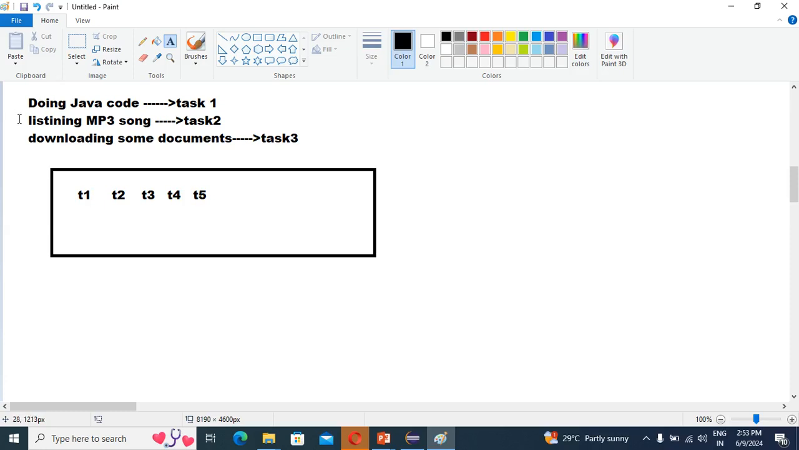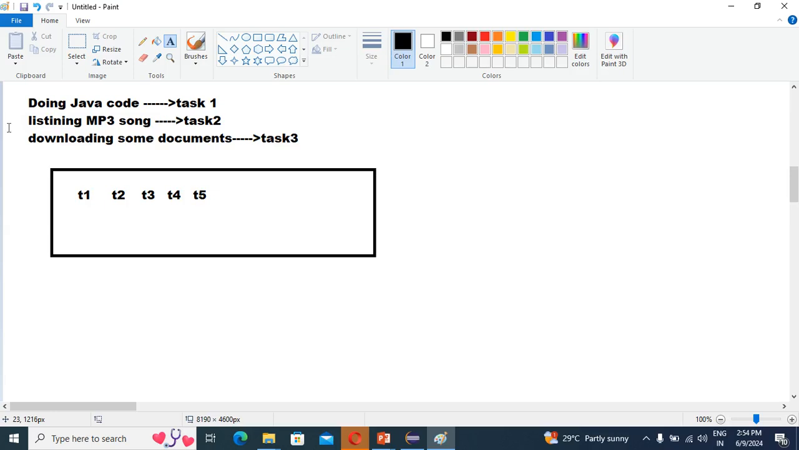So doing Java code is not dependent upon listening to MP3. Listening to MP3 is not dependent upon downloading some document. Same thing: task 1, task 2, task 3, just like a thread. Thread 1, thread 2, thread 3, thread 4, thread 5. Each and every thread is a separate independent part because threads are not dependent upon each other. So guys, an important thing to note: each and every thread is a separate independent process of the same application.